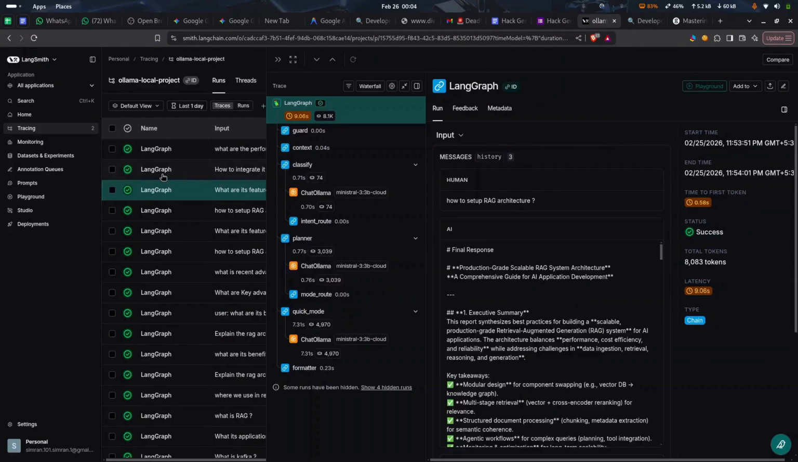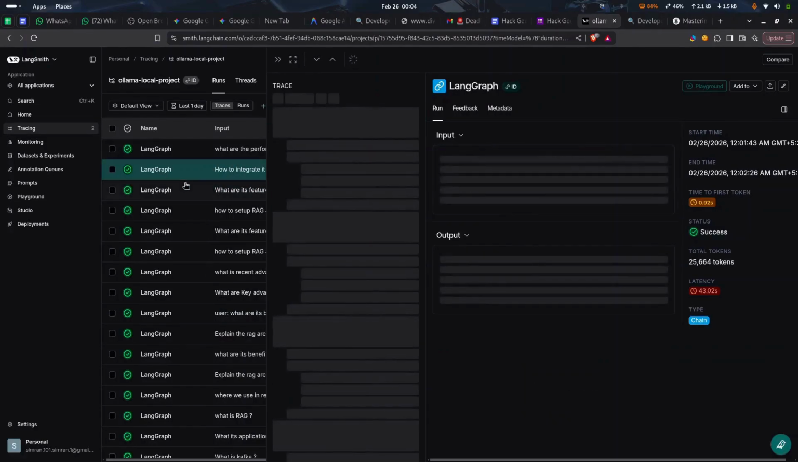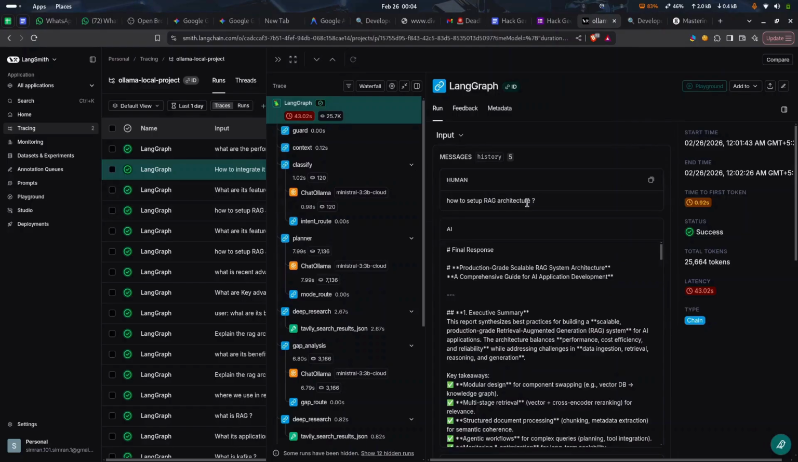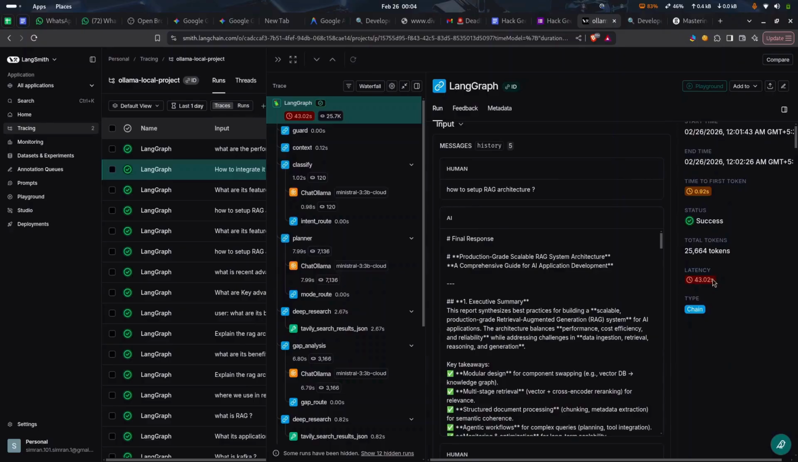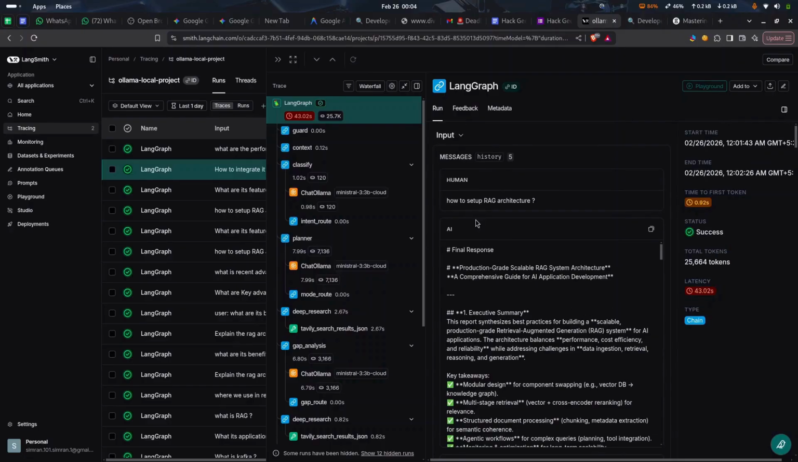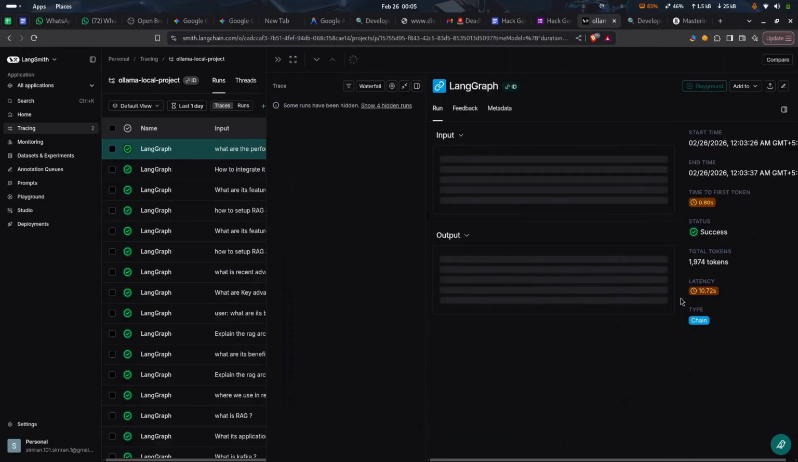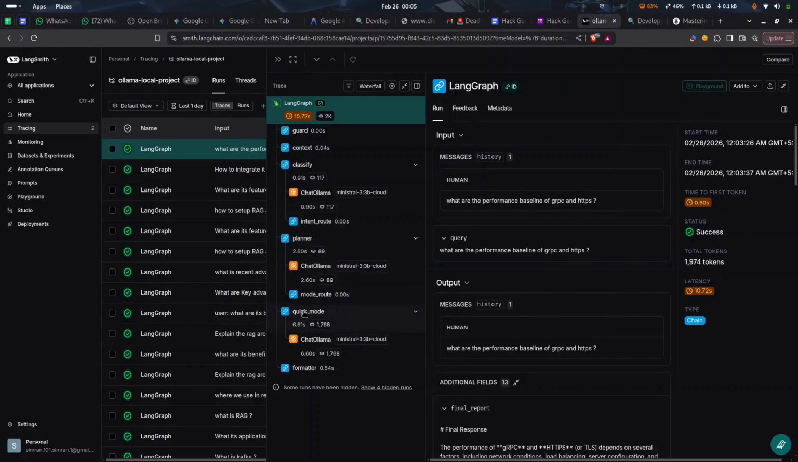So after refreshing, how to set up RAG architecture? It is executing in deep mode. You can see the deep mode answer is generated in 43 seconds. What about quick mode? Let's see. It is executing in 10 seconds. You can see it is in quick mode.